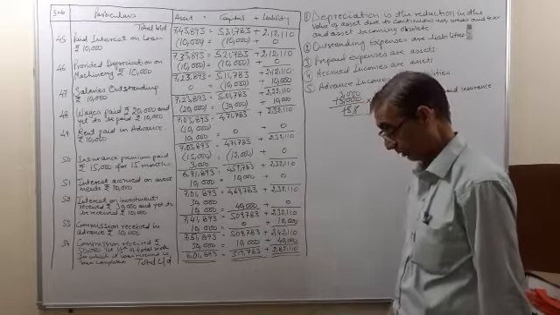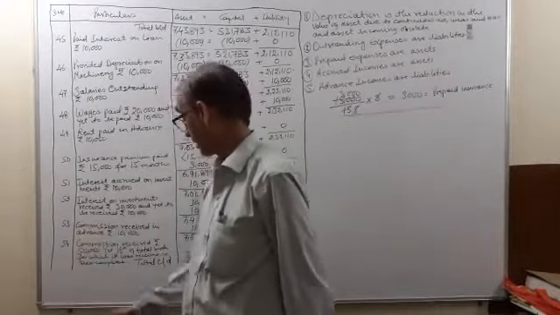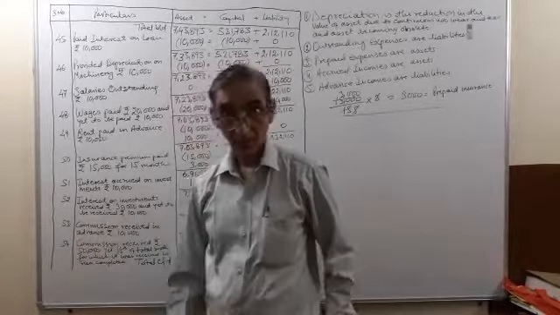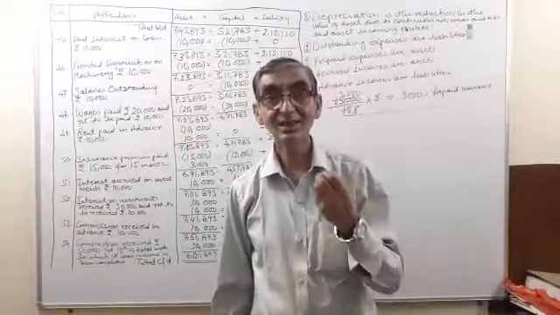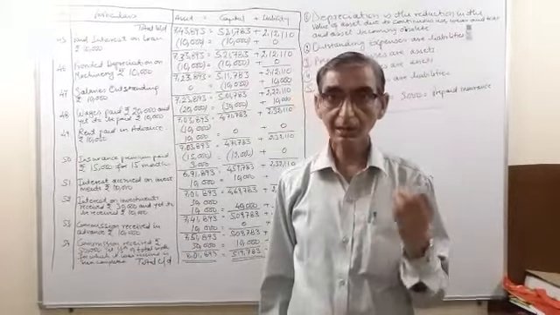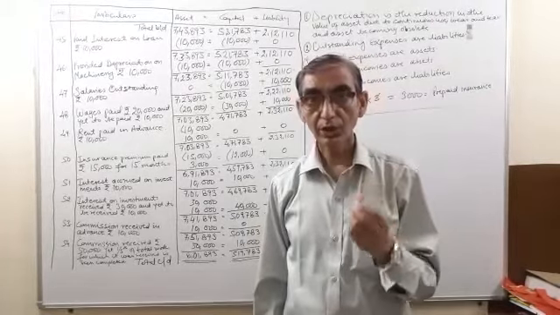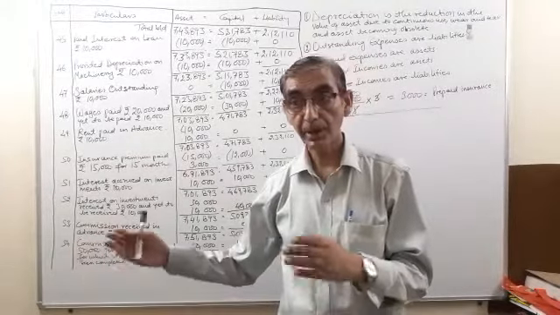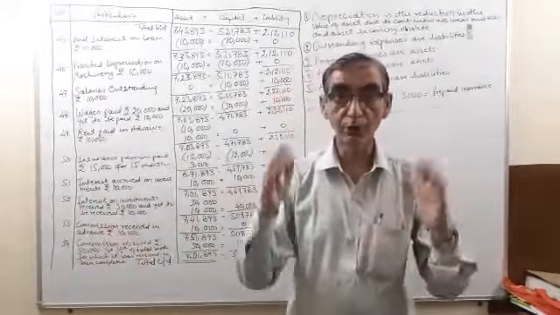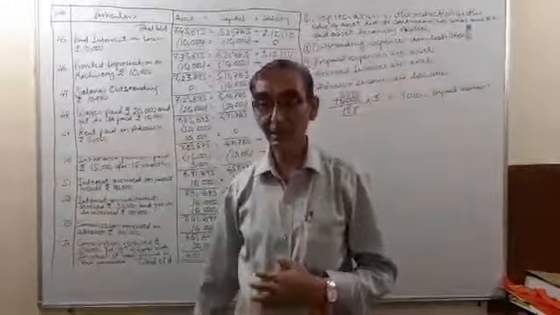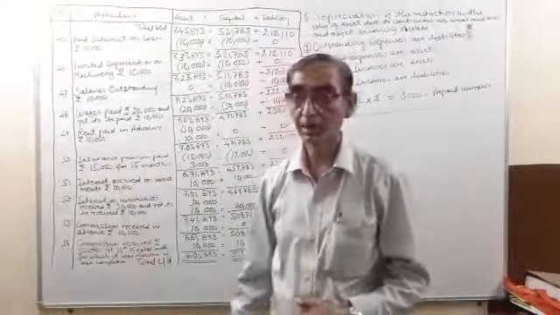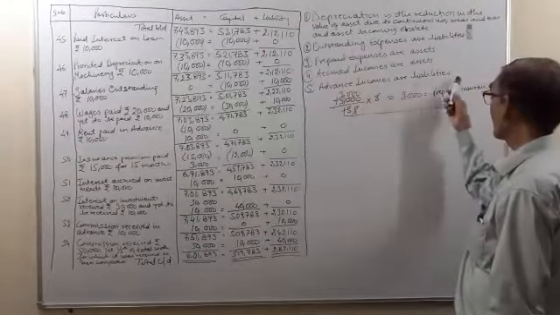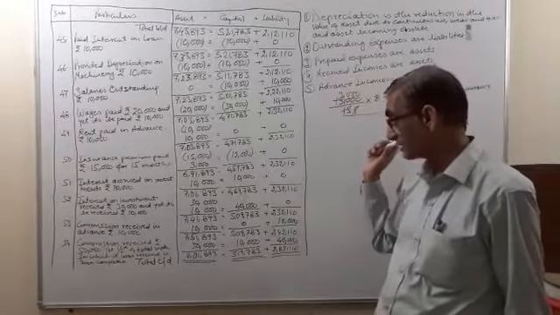2,32,110. Now 53rd transaction, commission received in advance rupees 10,000. Now here advance, it is a case of advance income. Advance income are those incomes which are to be received in future but received in the current accounting period. Future accounting period की income इसी accounting period में हमें मिल गई. It becomes advance income. Advance incomes are liabilities. They are treated as liabilities.